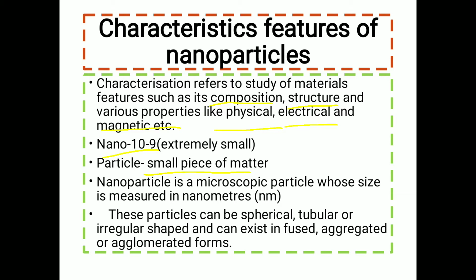Nanoparticles are microscopic particles, which cannot be seen by our naked eye and can be seen using a microscope, whose size is measured in nanometers, that is, in the range of 10 raised to power minus 9. These particles can be of different shapes. They are either spherical, tubular or irregular in shape, and they can exist in fused, aggregated or agglomerated forms.